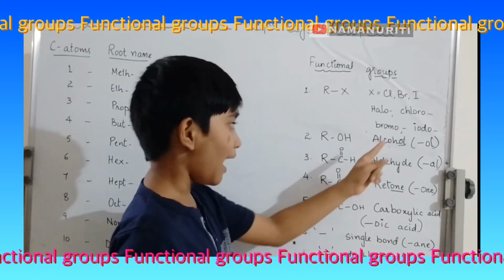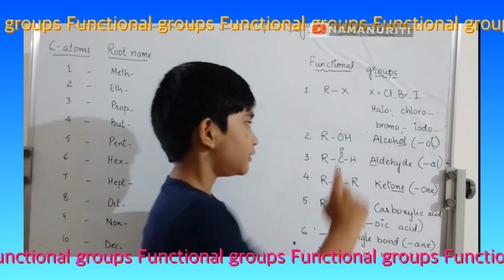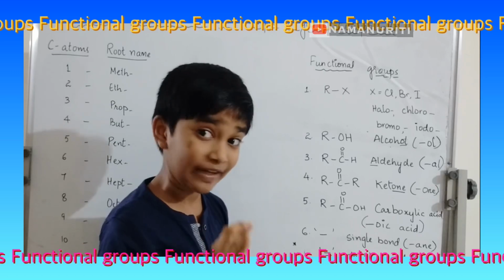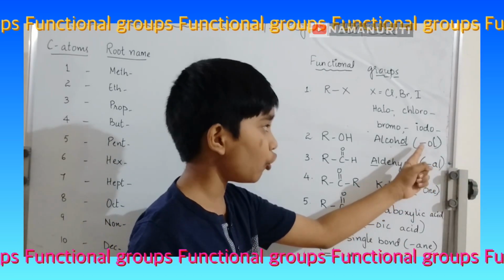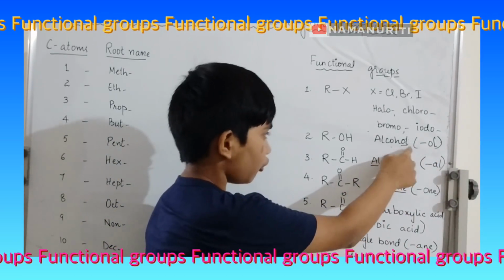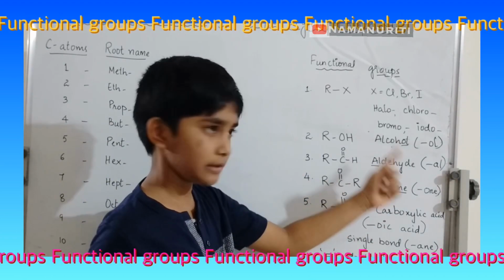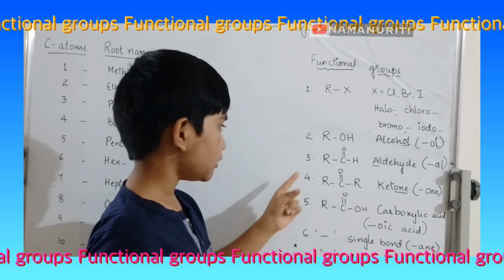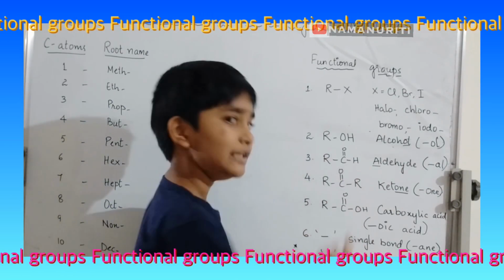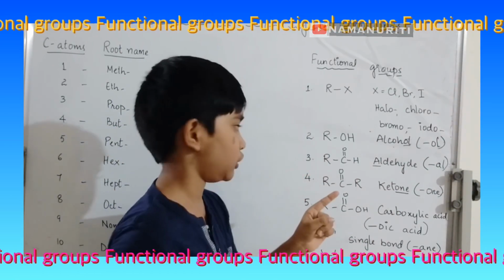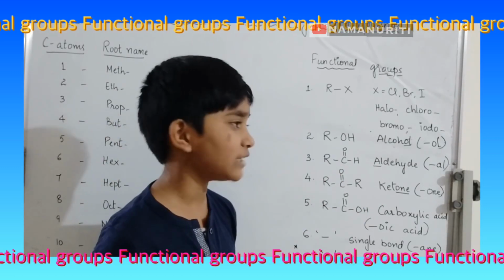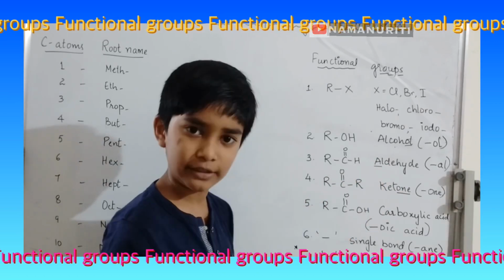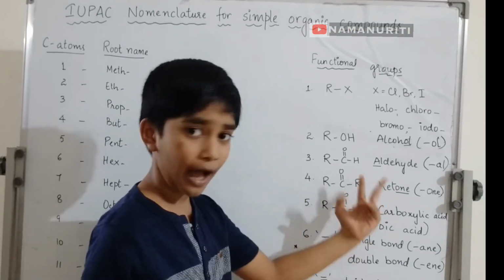ROH. Alcohol. Alcohol has an easy way to remember its suffix, which is OL. OL in the last letters of alcohol is the suffix. Third one, R, C double bond O, H, aldehyde, and the suffix is al. You can use the first two letters of aldehyde, al.